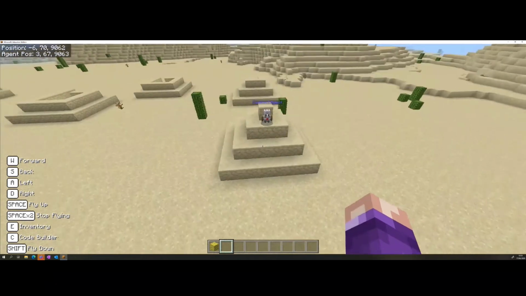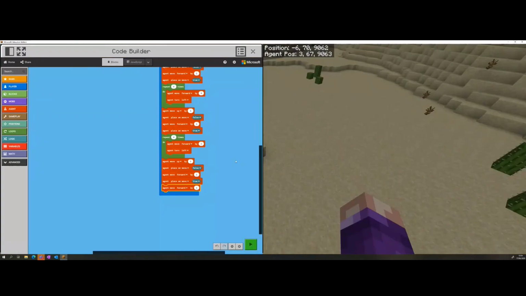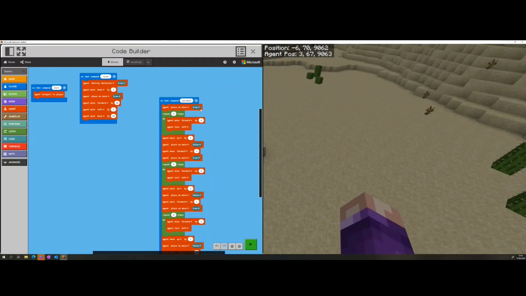So our little baby pyramid here seems to be perfect. Let's have a look at our code and see how could we make it bigger. So instead of going through all of this code again and taking away minuses, all we would do is we'd have to duplicate the top bit and add in another block that says 6 plus 2 is 8. So let's add in one more layer, and then we'll move on to our final task.